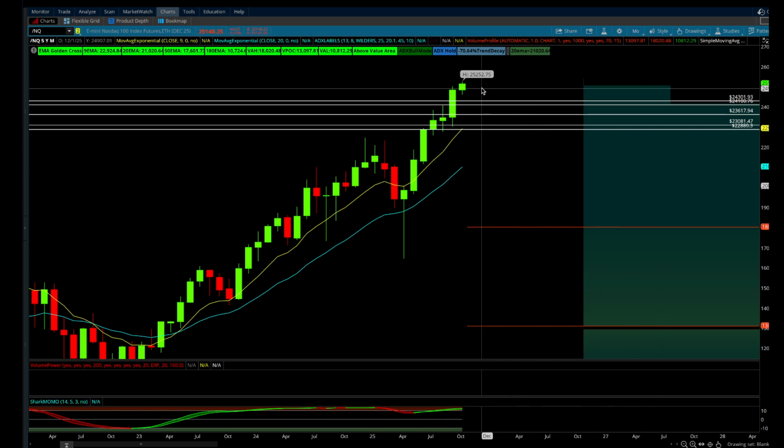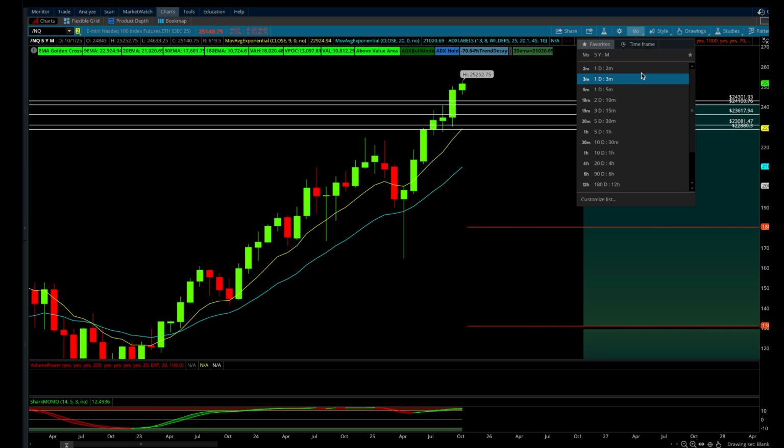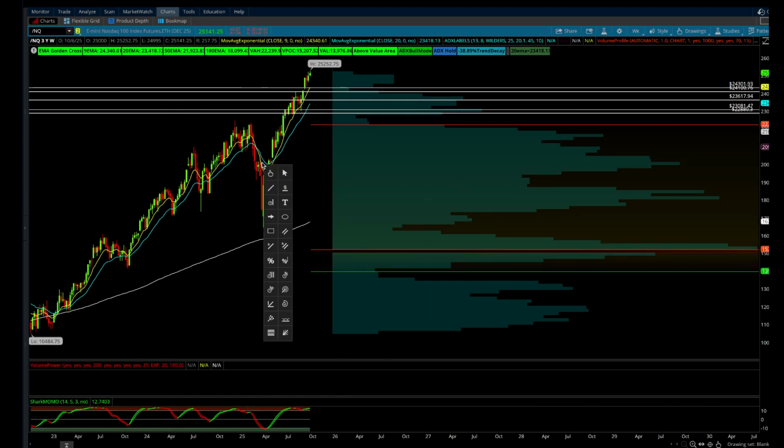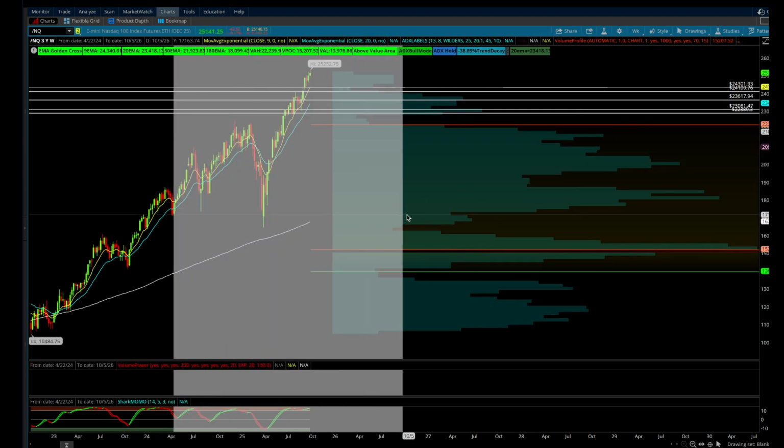We really don't want to pick tops or anything like that, but certainly some type of pullback, I feel like, has been overdue. Maybe we just keep running into Christmas, and then in December we might see a bit of a pullback, but bulls can certainly afford it. Let's take a look at the weekly chart now, as we've just grinded up higher here.